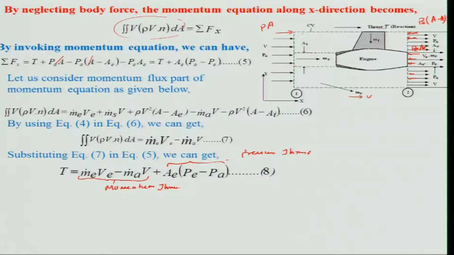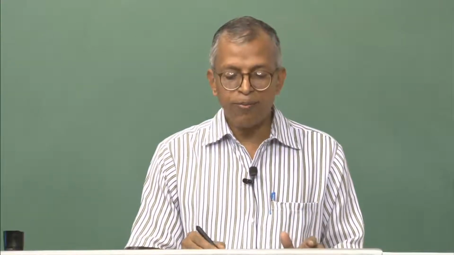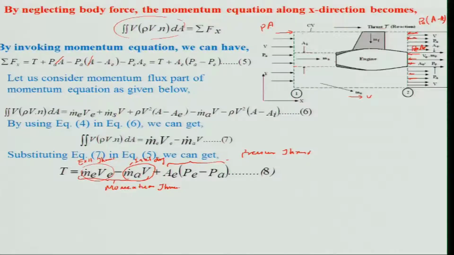And this portion is your exit thrust, and this is inlet drag, that is inlet drag, because whatever thrust is being produced by the jet is being swallowed by this inlet drag, and one has to reduce it as much as possible.